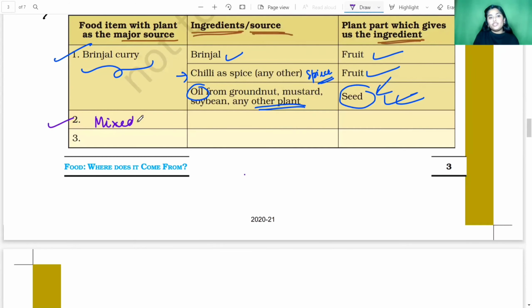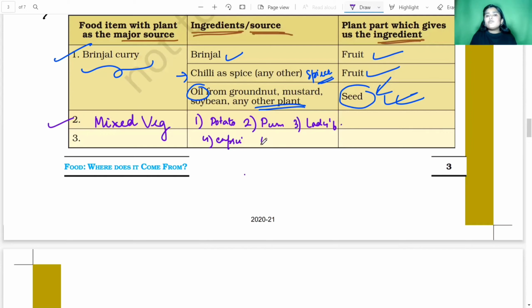Here we will write mixed veg. To make mixed veg, I will add five different types of vegetables. The first vegetable would be a potato. The next vegetable would be a pumpkin. The third vegetable would be lady's finger. The fourth vegetable would be a capsicum.